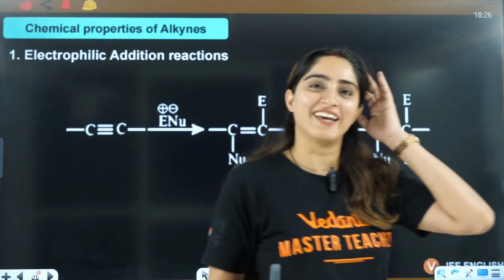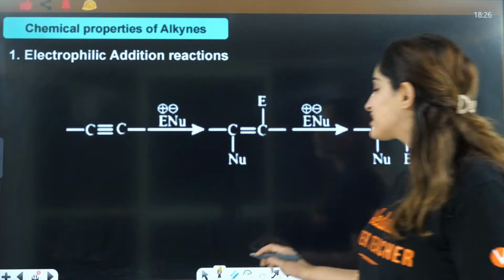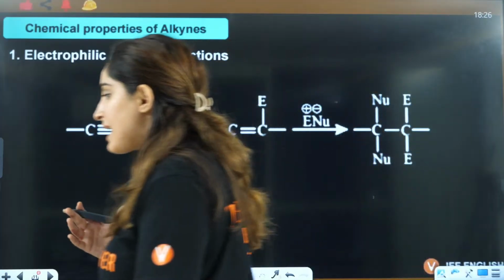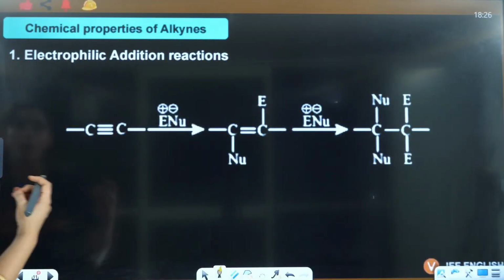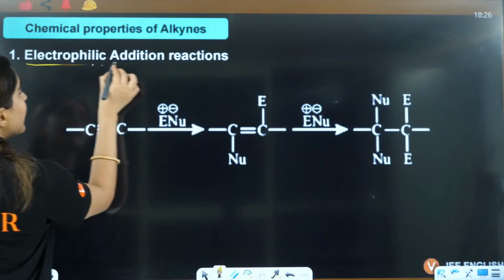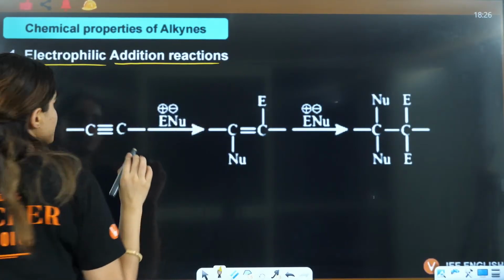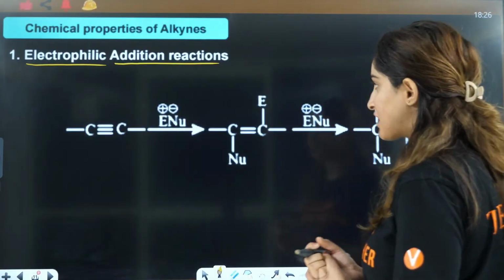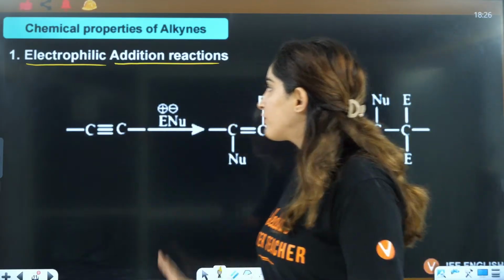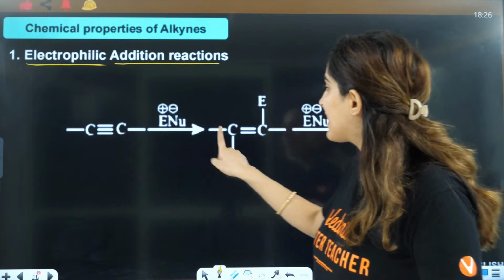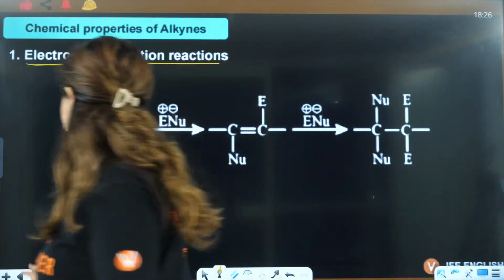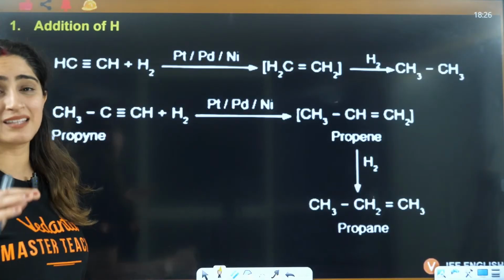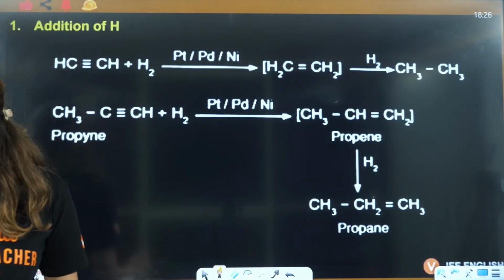Okay, so let's do chemical reactions, chemical properties of alkynes. First is electrophilic addition reaction. What are electrophilic addition reactions? That means the pi bond will break, and positive and negative parts will be attached here. Now in all these reactions, one by one we'll see the type of electrophilic addition reaction here.